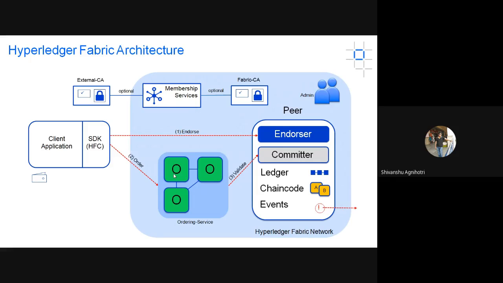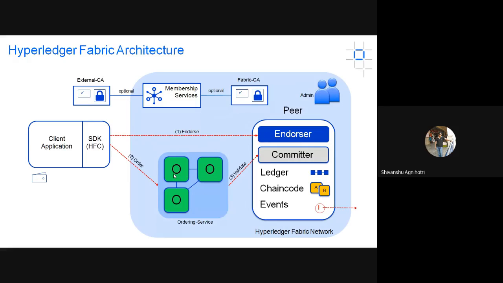Here we can see the main Fabric architecture. The main role is played by peers. Inside every network there will be some peers, and they will be communicating with the client-side application. A blockchain developer develops the client-side application, and that application contains some transactions that will be executed, and these transactions communicate with the peers available in the network.